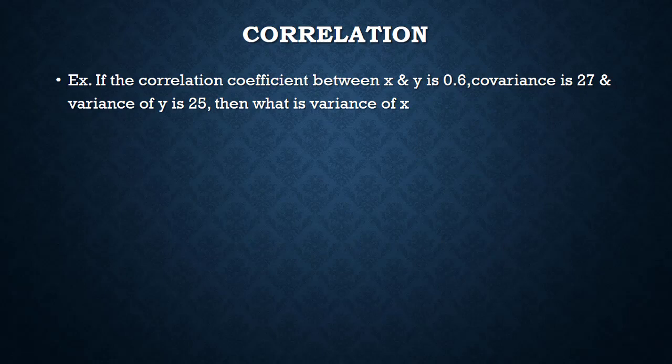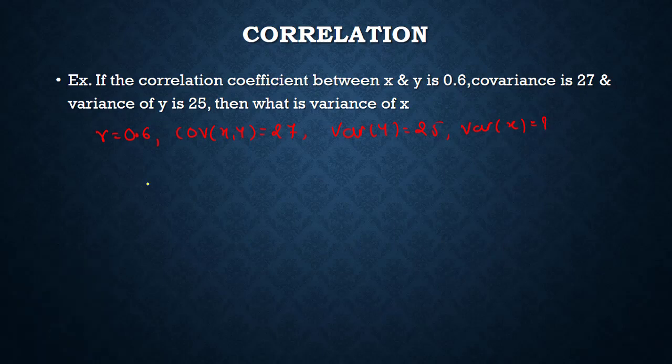So let's see one small example. If the correlation coefficient between x and y is 0.6, covariance is 27 and the variance of y is 25, then what is the variance of x? So let's start. What is given is r equals 0.6 and covariance of xy is given as 27. Variance of y is given as 25, and the variance of x they are asking. No worries. Okay, we can easily find it out.